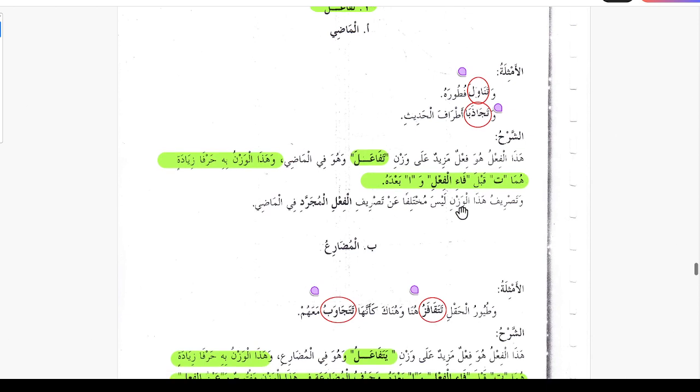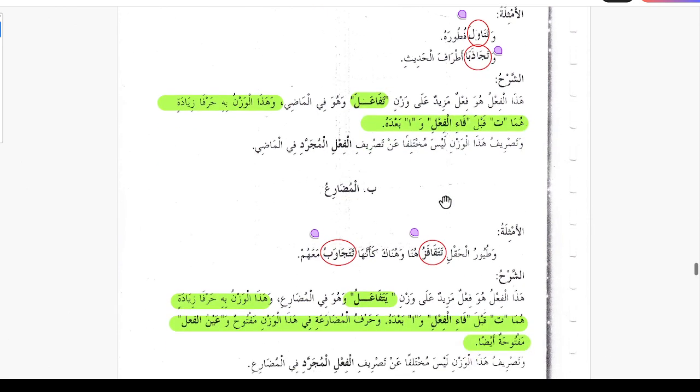Wa tasrifu hadha al-wazni laysa mukhtalifan an tasrif fil fi'l al-mujarrad fil madi, and the conjugation of this verb is not different than the conjugation of the mujarrad verb in the past tense. We're gonna do the conjugation after.